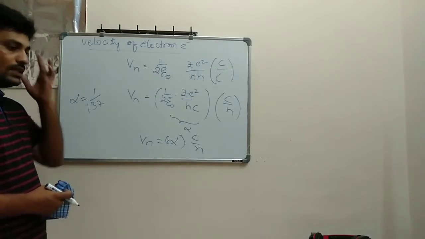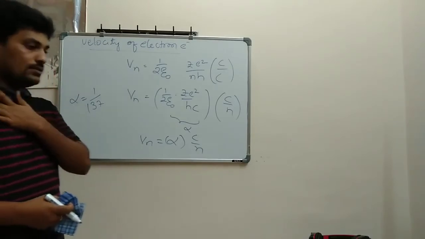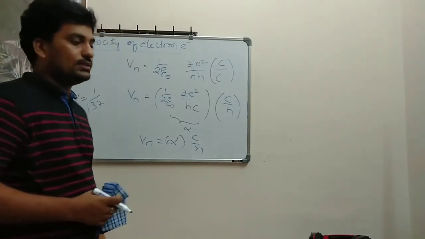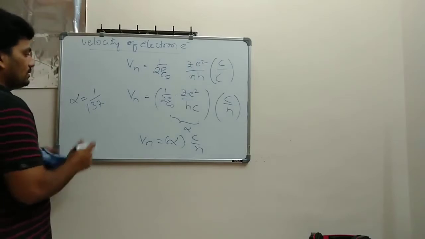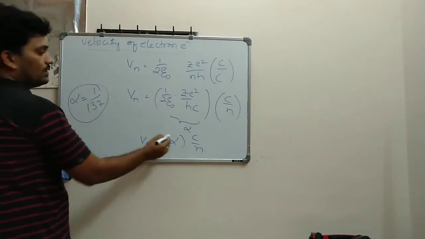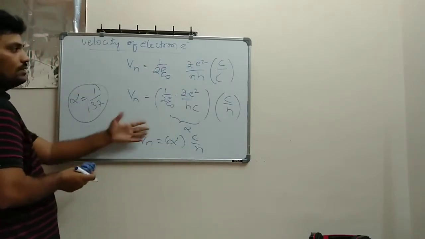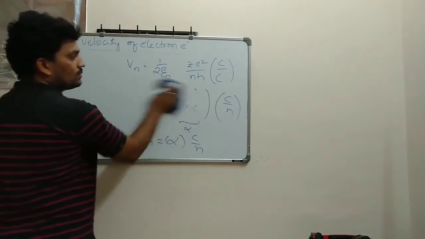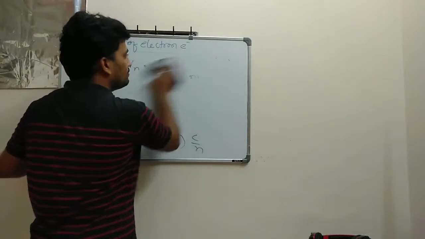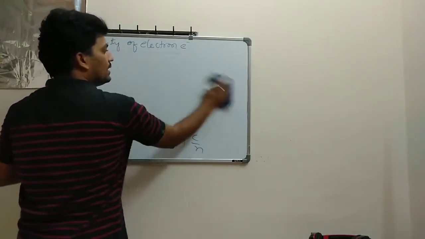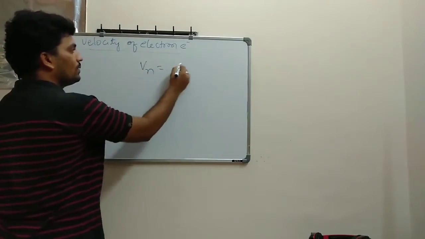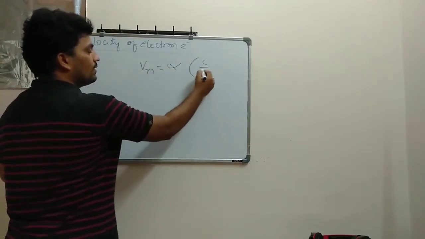So 137. This is called the fine structure constant. Here alpha is known as the fine structure constant, so note it down. As I told you, Vn is equal to alpha into C divided by n.